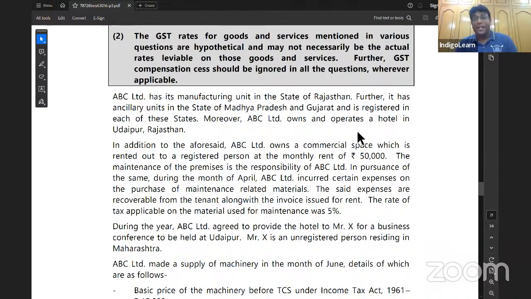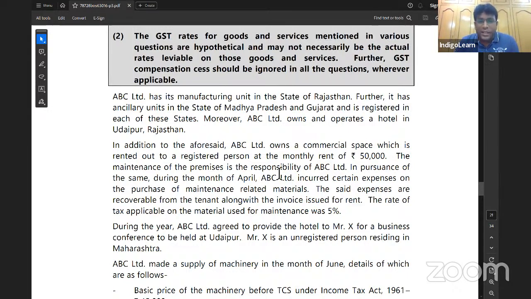We all know that renting of a residential building for residential purpose is exempt in GST, but in any other case it becomes taxable. And in residential also, if a residential property is given on rent to a registered person, that is covered under the reverse charge mechanism. But in this particular question, we are talking about commercial space. So there is no question of RCM coming into the picture.